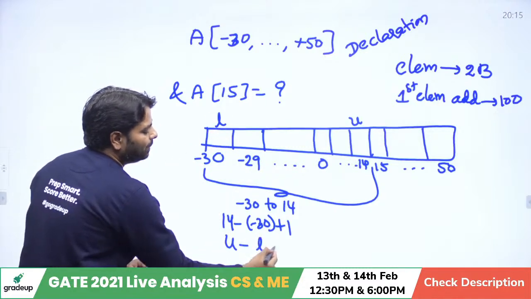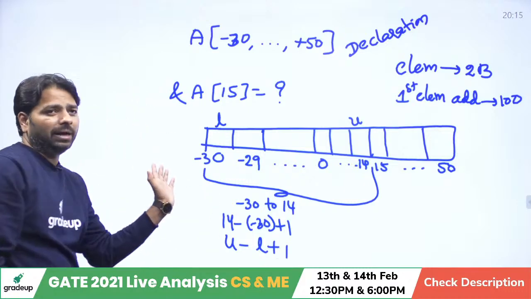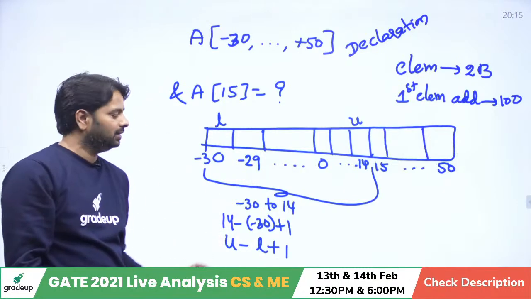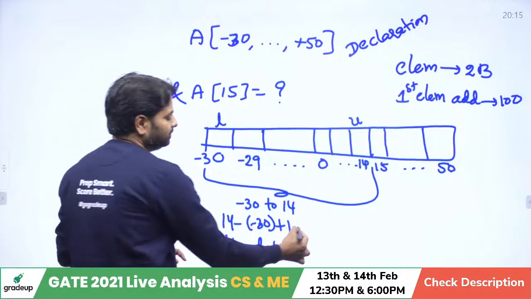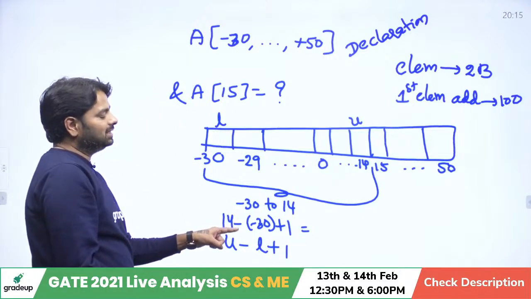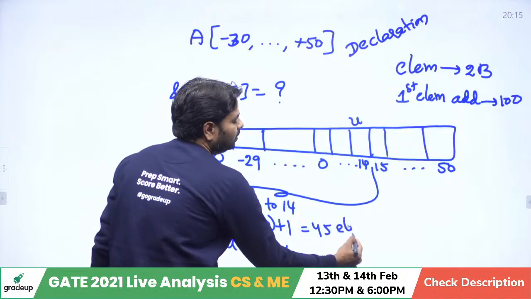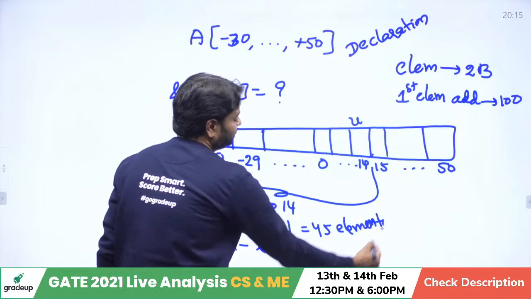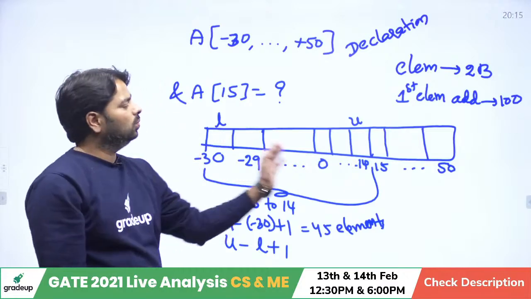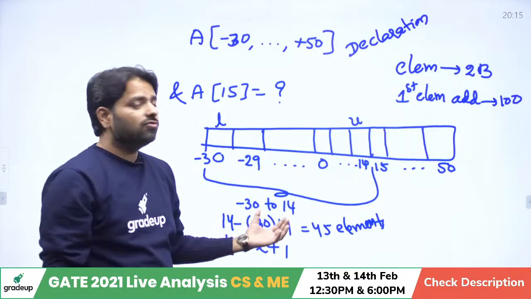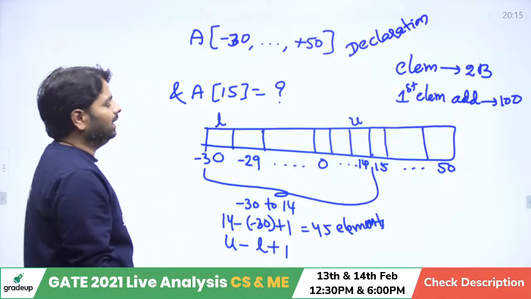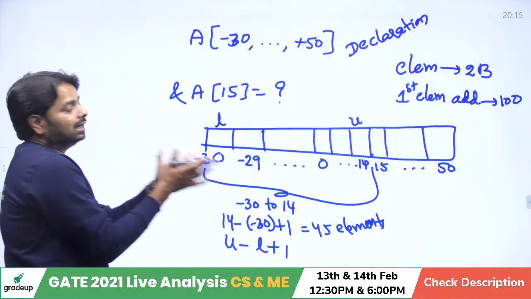The L is already minus 30, so you have to take it carefully. So how many elements you get? 14 plus 30, that is 44 plus 1. 45 elements are there. You can calculate manually if you want to see it. Minus 30 to 14, 45 elements.